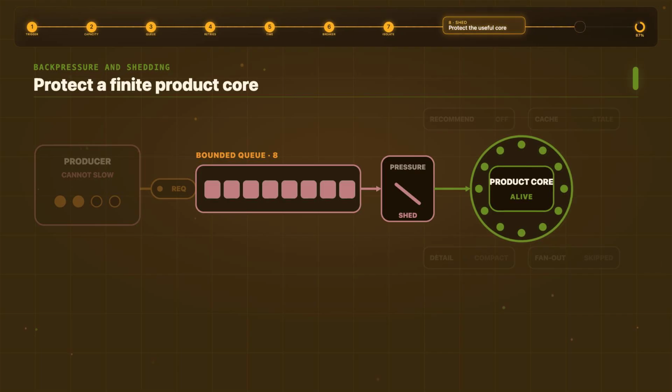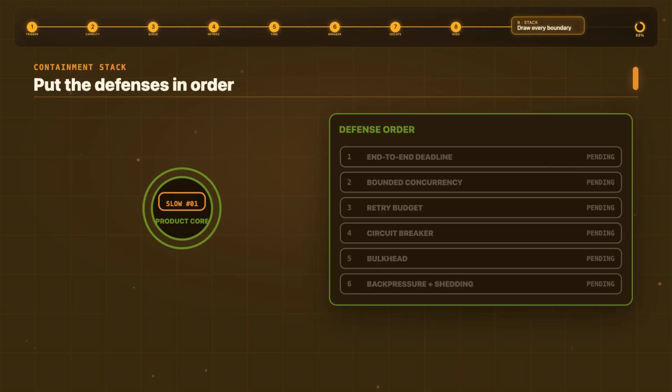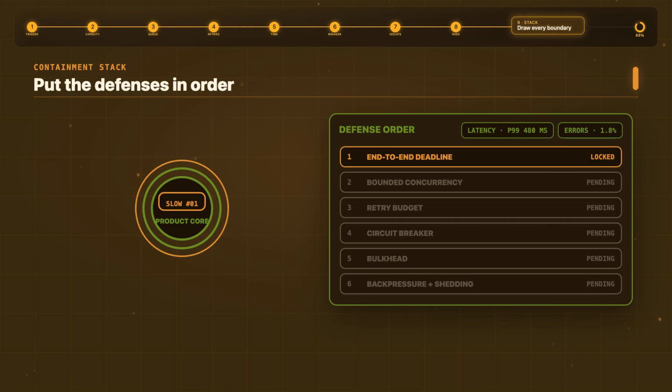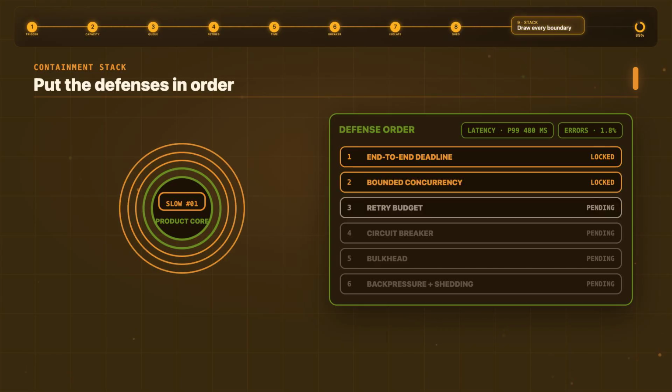8. Build the containment stack. Now put the defenses in order. Measure the dependency's latency and error rate. Give each request an end-to-end deadline. Bound concurrency and queues. Retry only eligible operations from a retry budget with backoff and jitter.